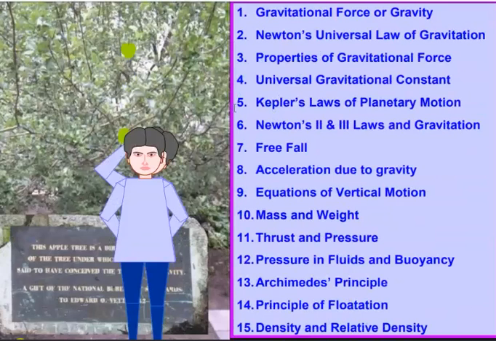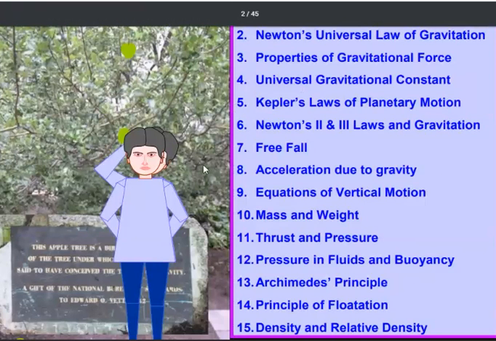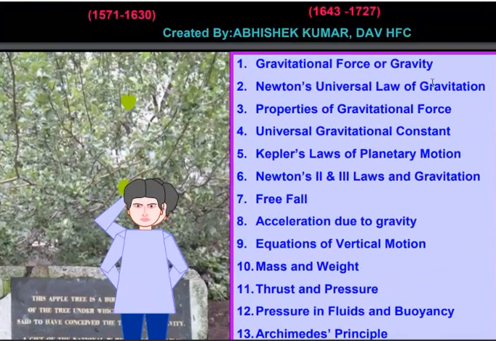So let us first be familiar with the topics that we have to discuss in this chapter. First of all, gravitational force or gravity. Second is Newton's universal law of gravitation. Third is properties of gravitational force, the universal gravitational constant, Kepler's laws of planetary motion, and Newton's second and third laws and gravitation.